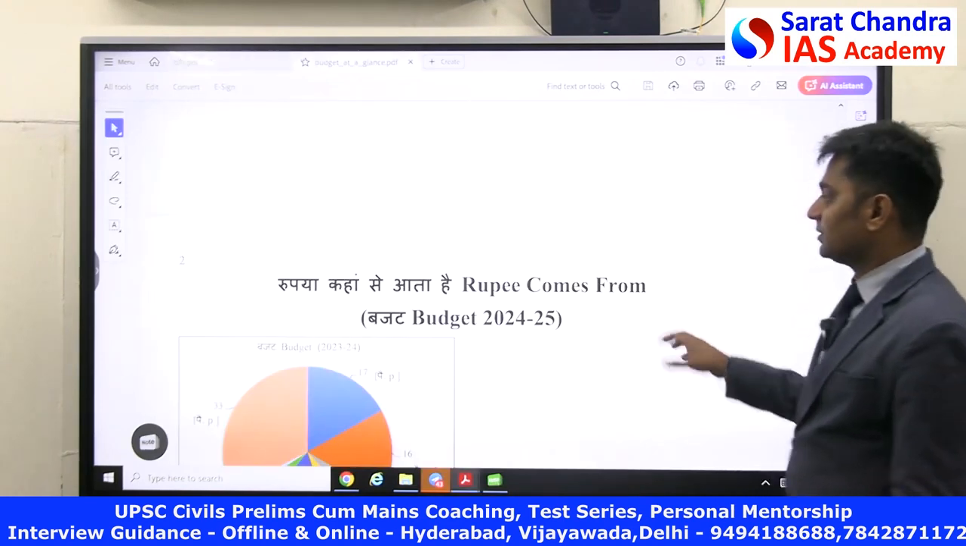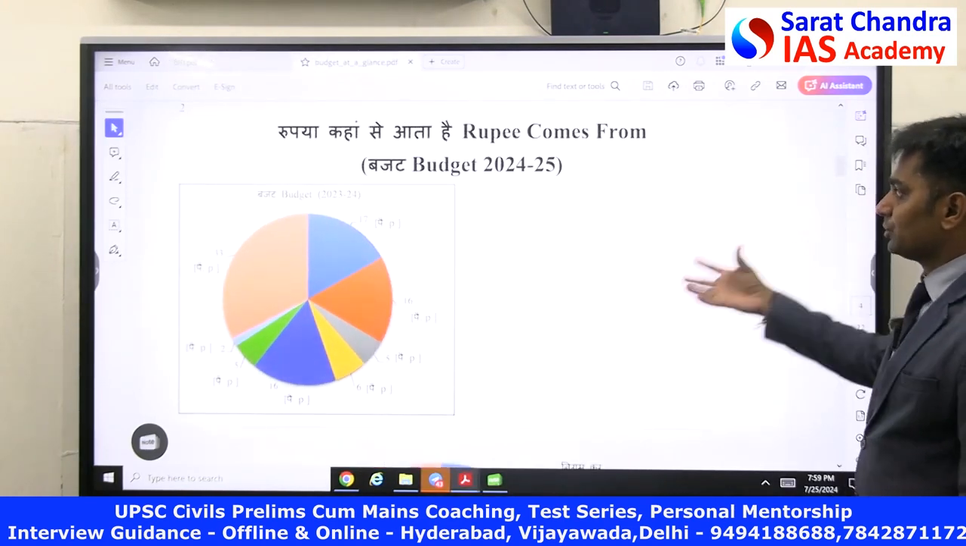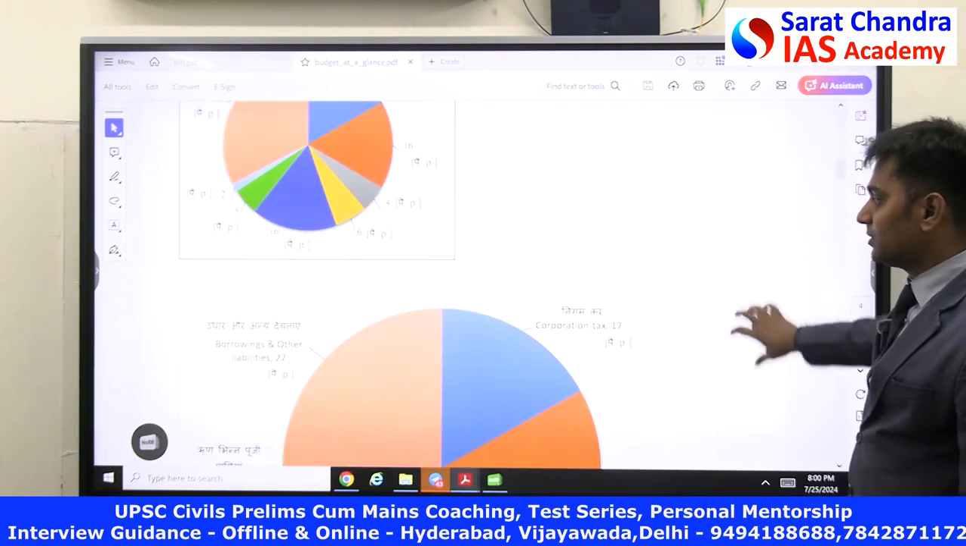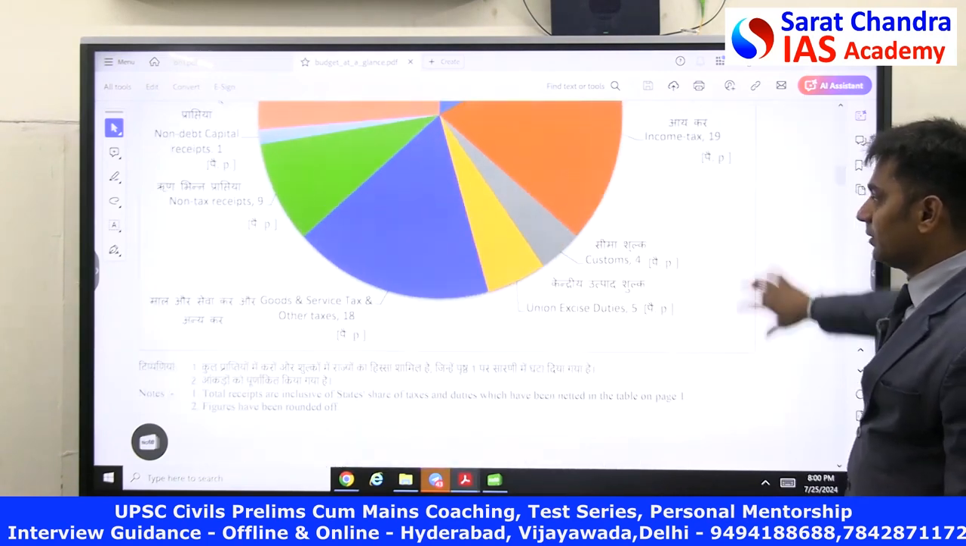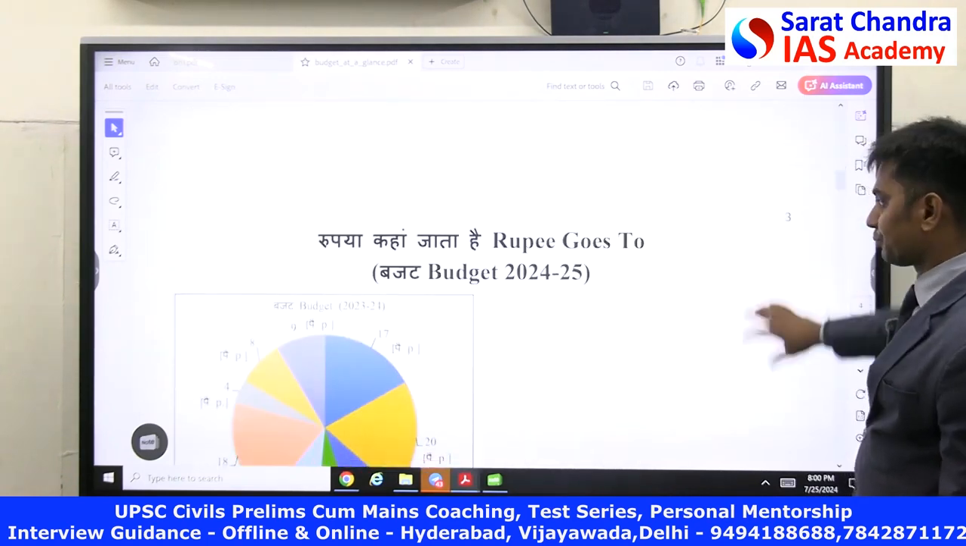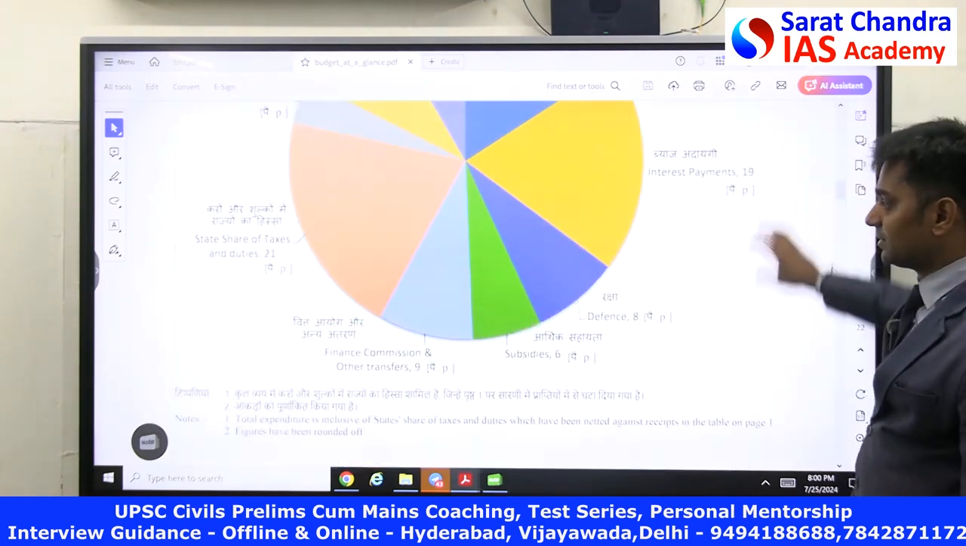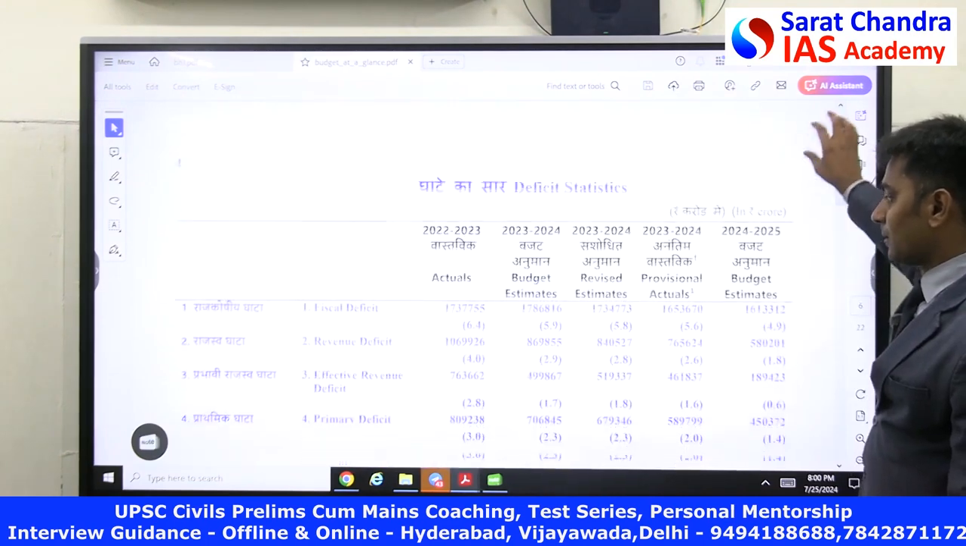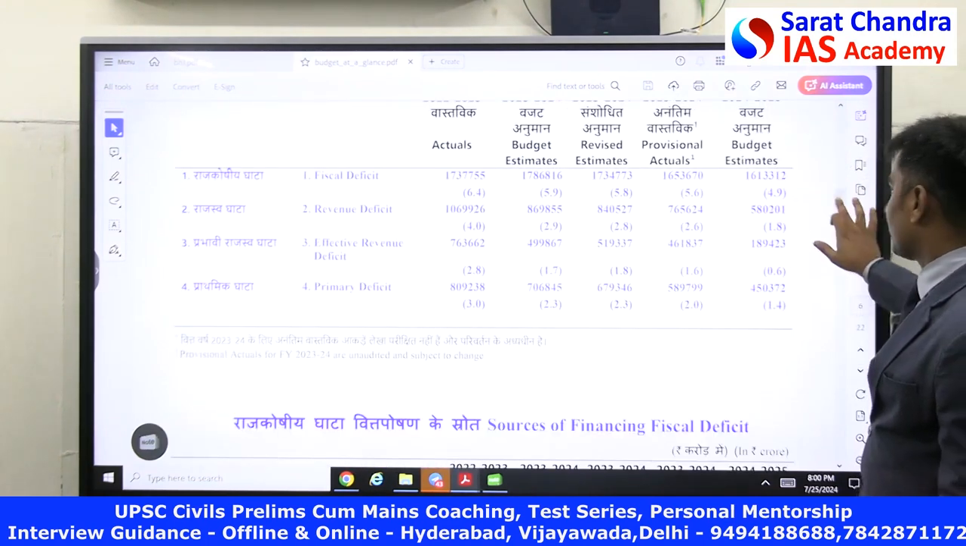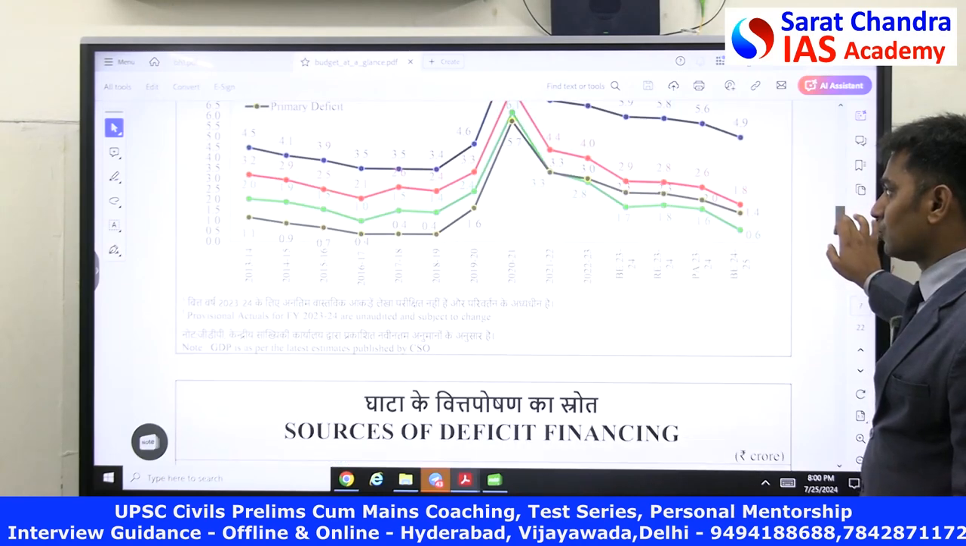Even if you look at this, this is a reiteration of the same position, where the rupee is coming from and where the rupee is going. Right. This is another way to look at this budget. Again, this is a document shared by the Government of India. So what we are concerned about here is one piece of data.